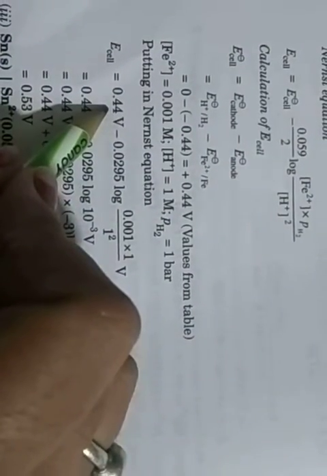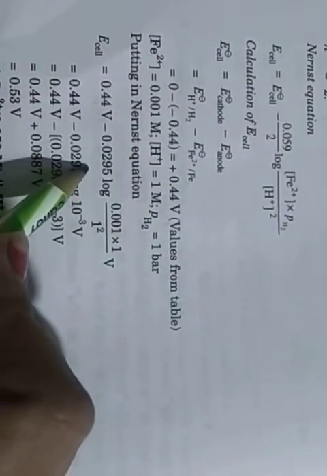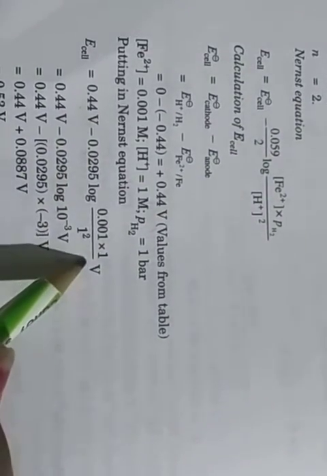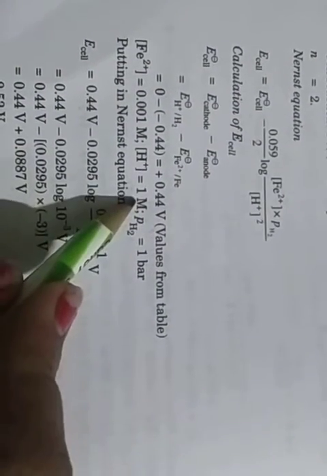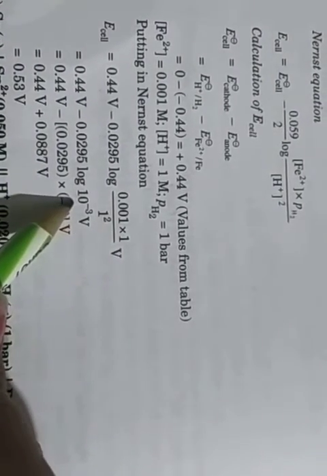So putting in the Nernst equation, E naught cell 0.44 volt minus 0.059 upon 2, 0.0295 log of the Fe2 plus concentration, 0.001, multiplied by 1, and then H plus squared, 1 molar concentration given, so 1 squared. So 0.001 divided by 1, so the value is 1000.